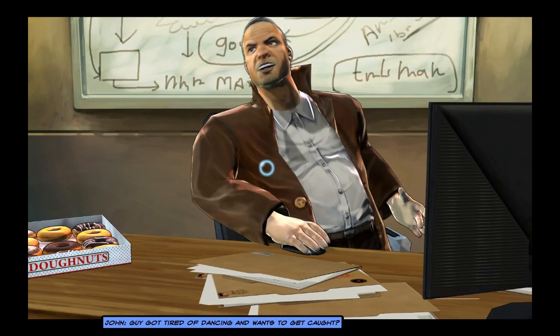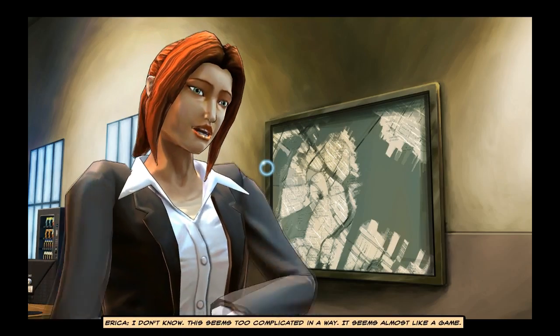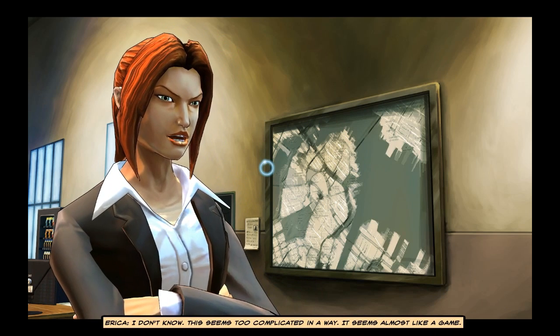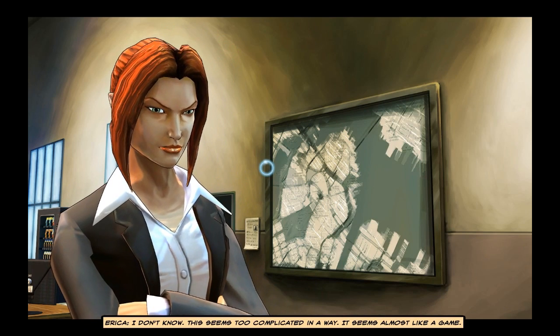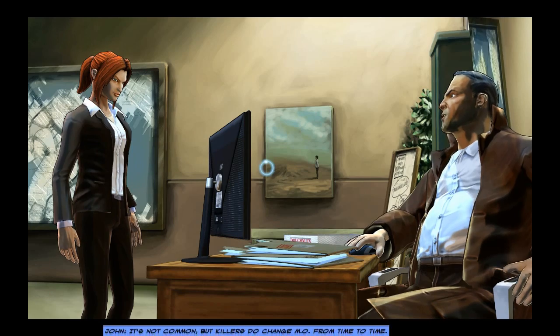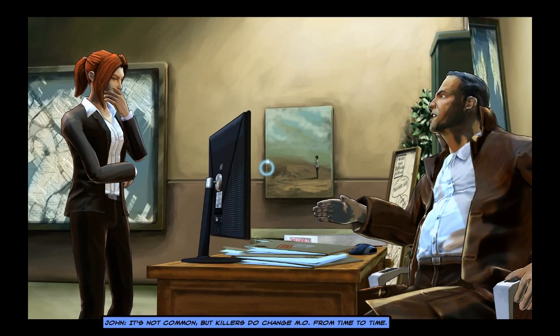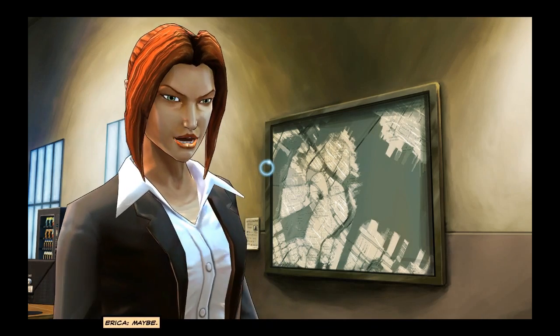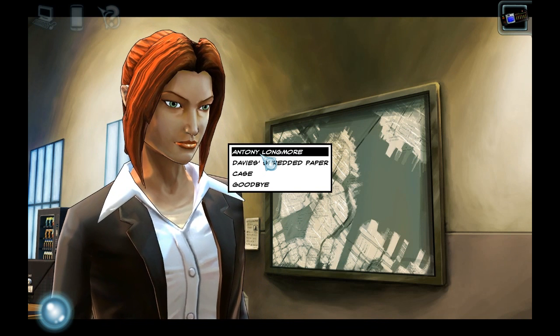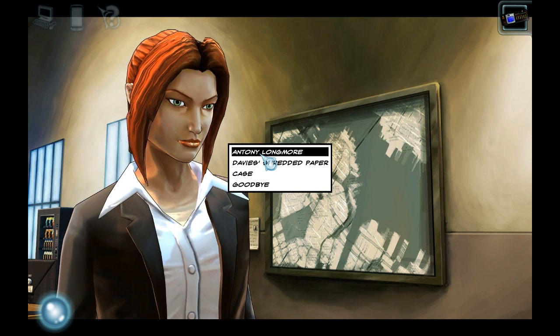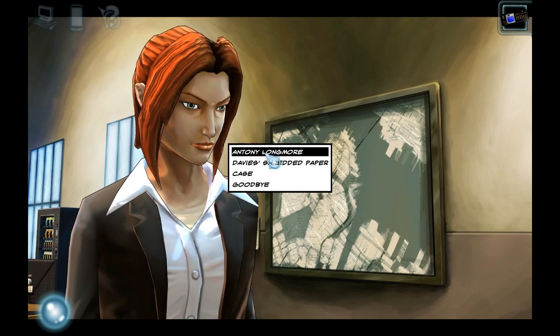Guy got tired of dancing and wants to get caught? I don't know. This seems too complicated in a way. It seems almost like a game. It's not common, but killers do change MO from time to time. Maybe. Alright, well, so we figured out who the victim is, so let's talk about that.